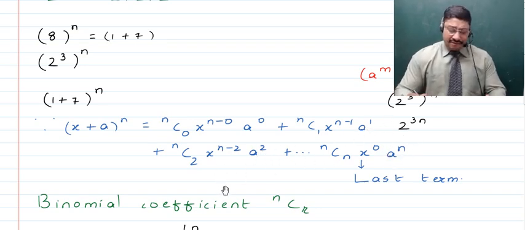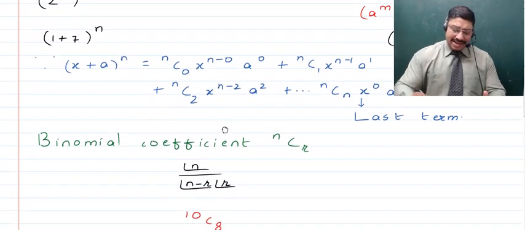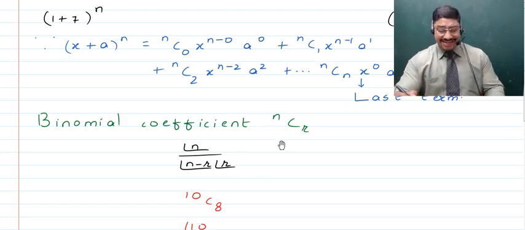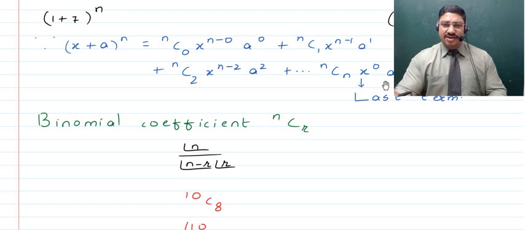Now children, if we talk about, for this case, 1 plus 7 raised to the power n, again here we can find out the expansion, but before that, one thing which was left over is going to be discussed here, that is, what is a binomial coefficient? For that matter, the definition is, binomial coefficient is a number which is multiplied with a specific term of the binomial expansion.